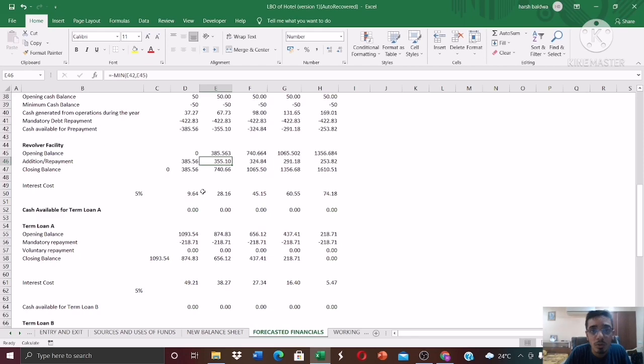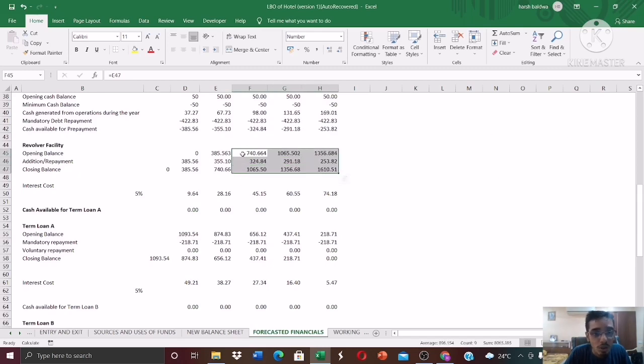What you have to do in a revolver facility is keep paying interest on the outstanding amount. For the sake of simplicity, again I have taken the average. So over here I have taken the average of these two and multiplied it by 5% to get the interest on the revolver facility. I've assumed the interest rate as 5%. So we are financing all of these with the help of this revolver facility.